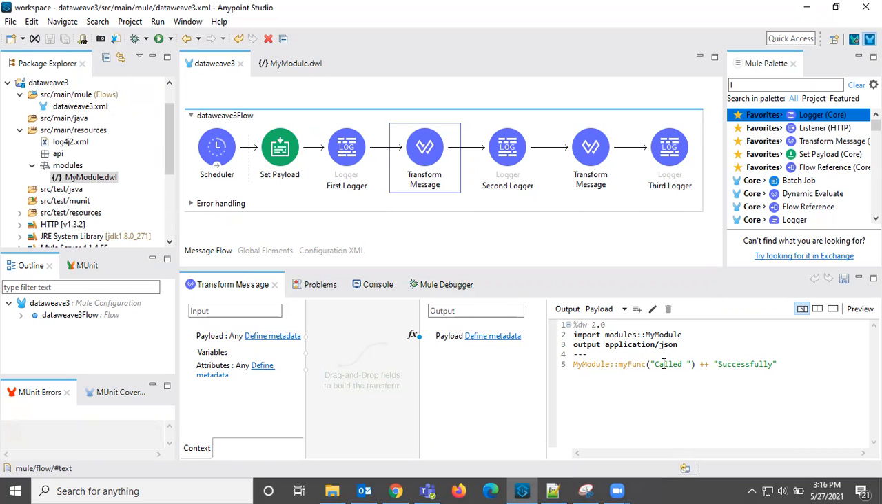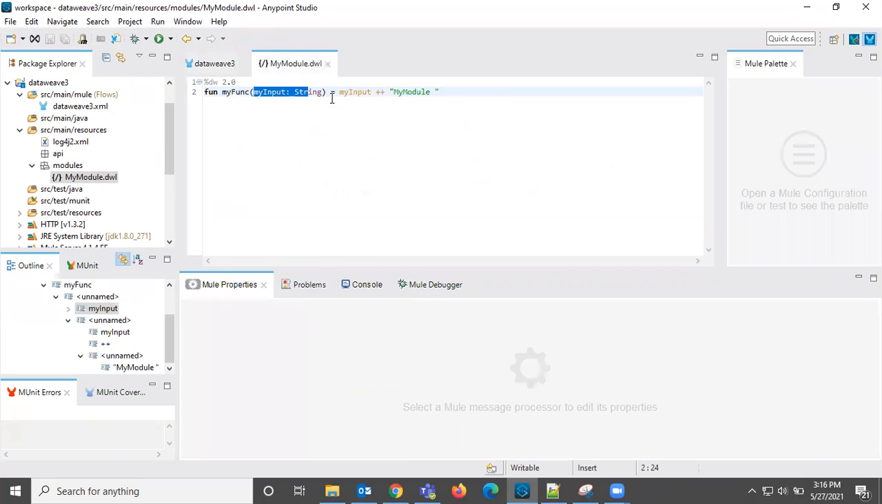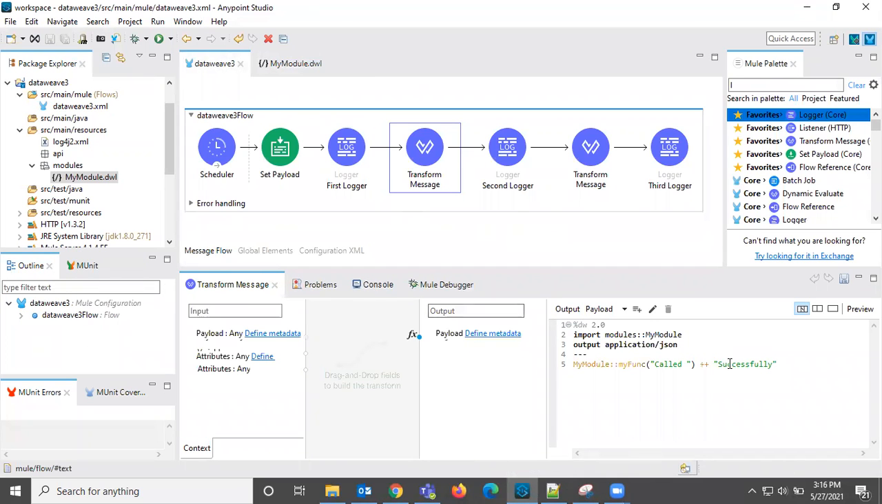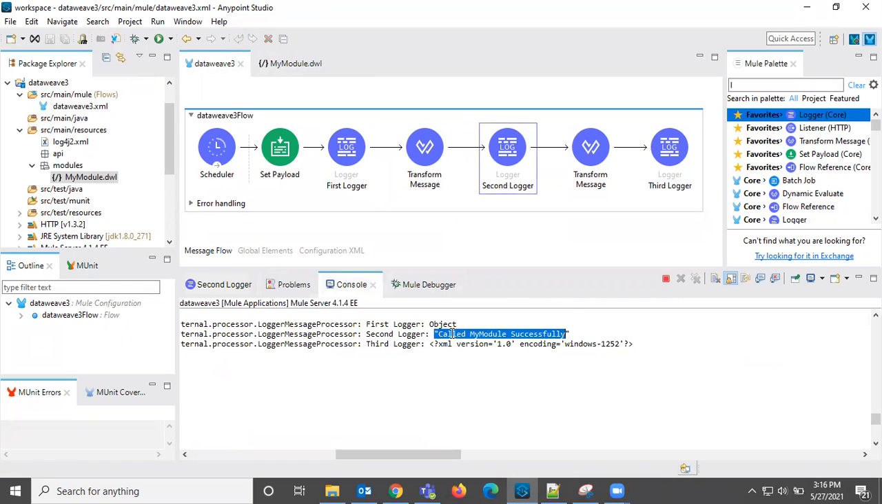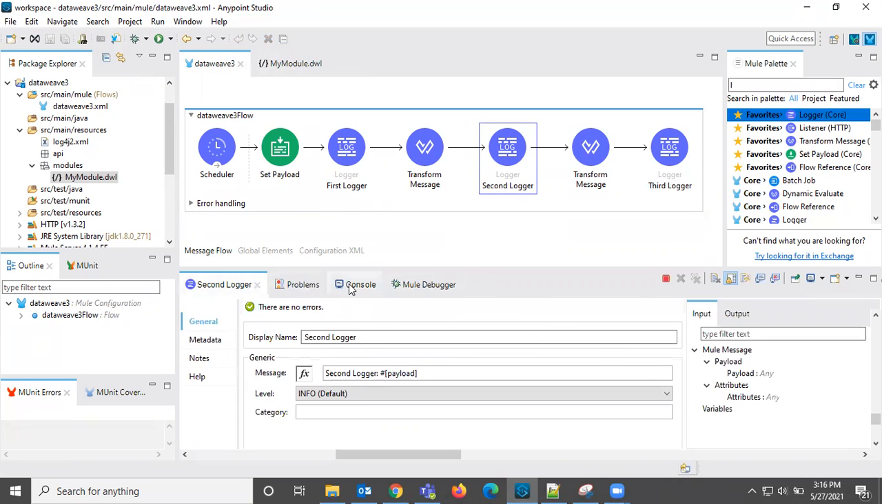So I'm calling with this input. What it will do is take this input, called space my module space, and return it successfully. So it should print "called my module successfully", and it is printing as we are expecting. Okay, so now what is the syntax we are using here?